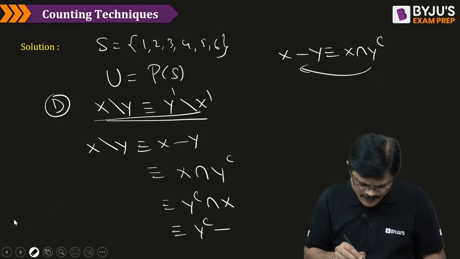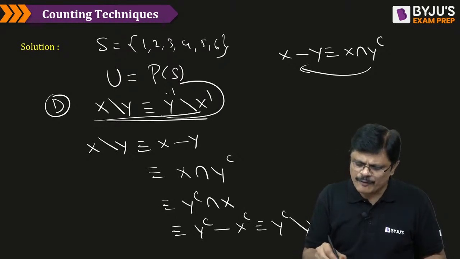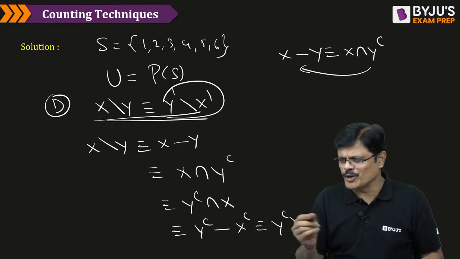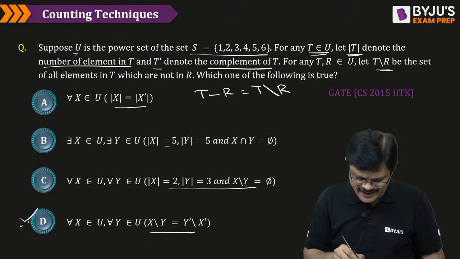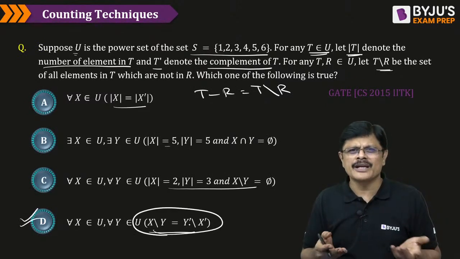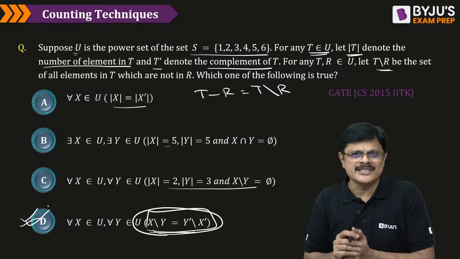Already only X is there, no? Complement of X you can write, which is nothing but Y complement slash X complement. Of course, the dash I am writing as C, nothing more than that, my dear friends. So this is the correct answer. So option D is actually a direct result, sir, we can easily prove it. Therefore, option D is the correct answer, my dear friends.